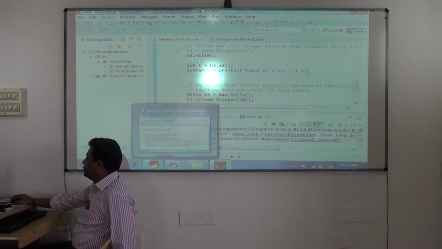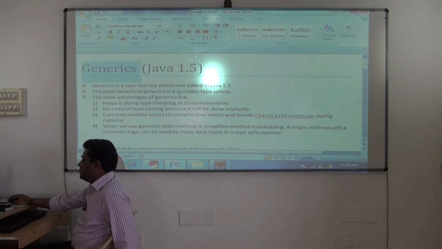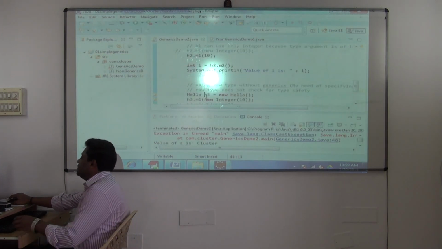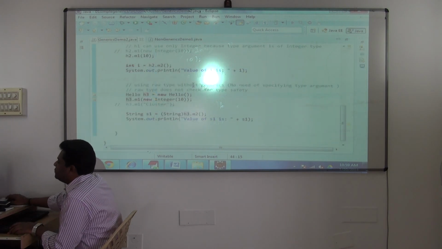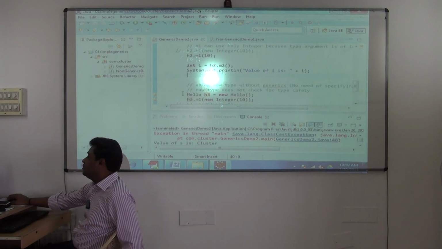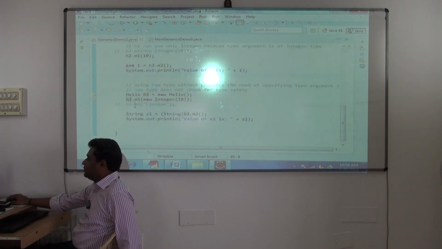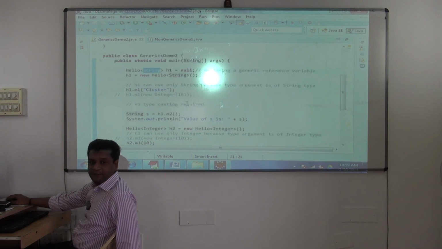Okay. Now we'll see some notes on generics. Say one second. So this is how the generics is working now. Some more things we'll see on generics now. See, this is how your source code looks. This is how your source code looks. Yes or no? When you are working with generics, this is how it's looking now.